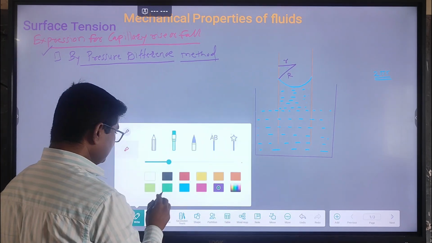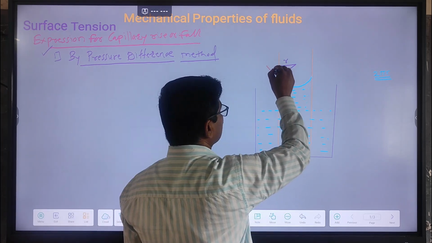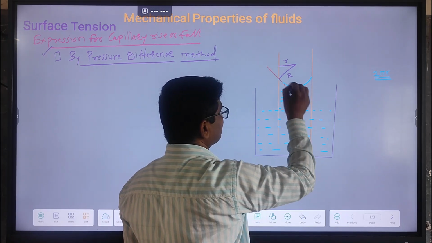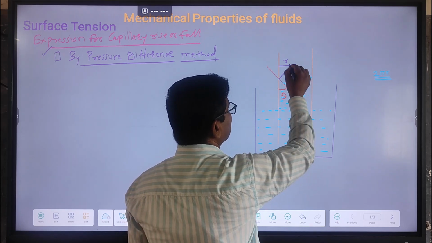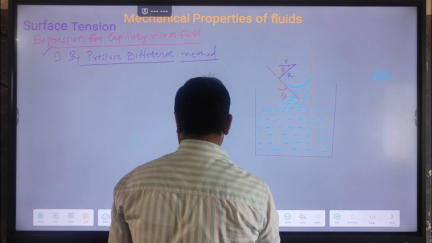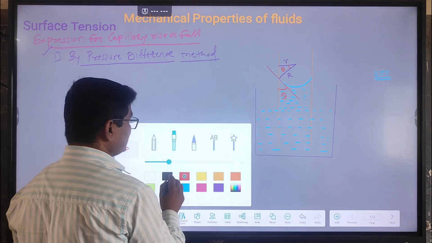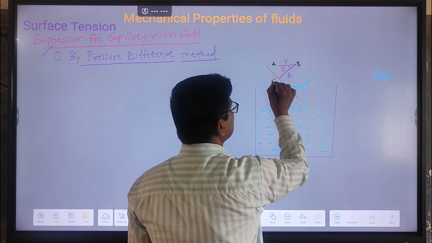This is the point of contact. So we can draw the tangent here. When we draw the tangent, they make an angle, that is the angle of contact theta. Now exactly the same theta will be here in the triangle. Now imagine that this is A, this is B, and this is C.